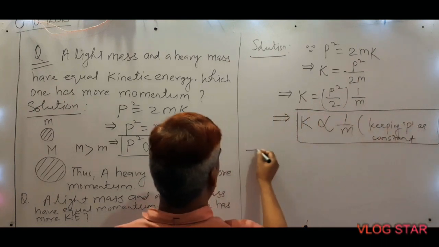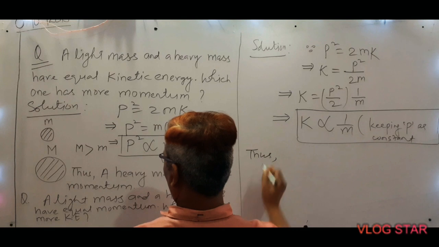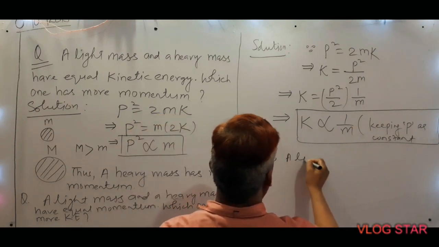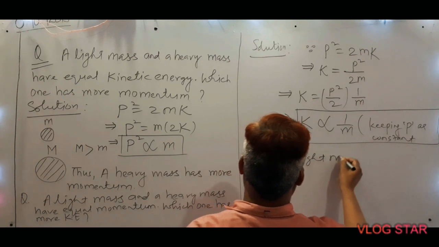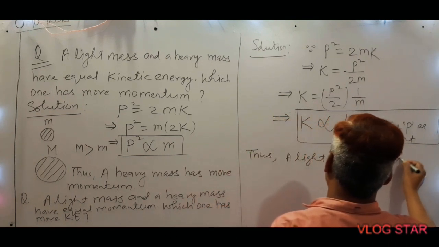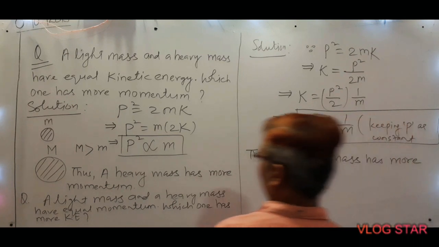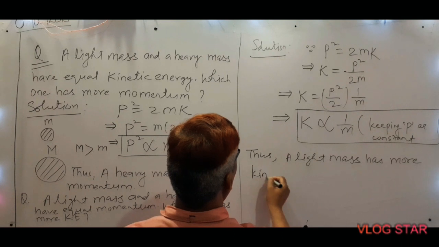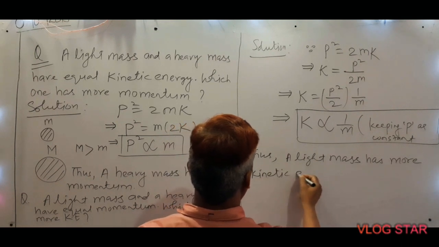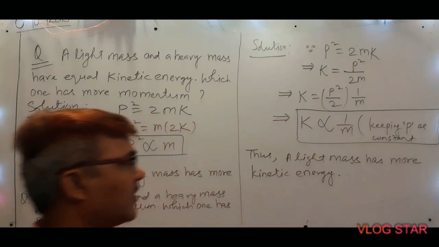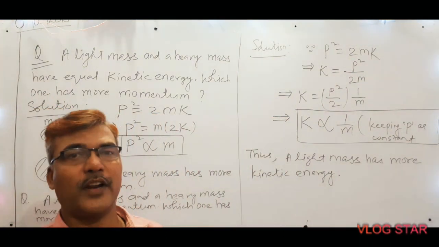Thus, we can say that a light mass has more kinetic energy. Next, we will discuss the work energy theorem.